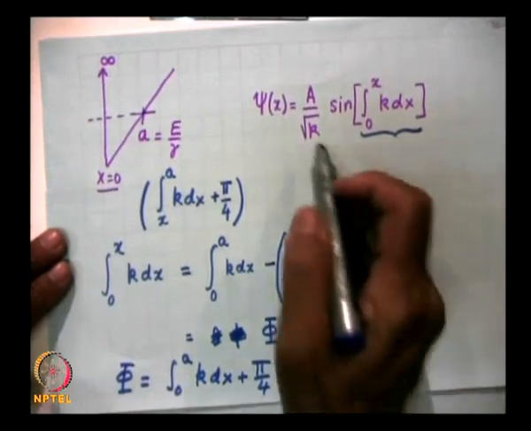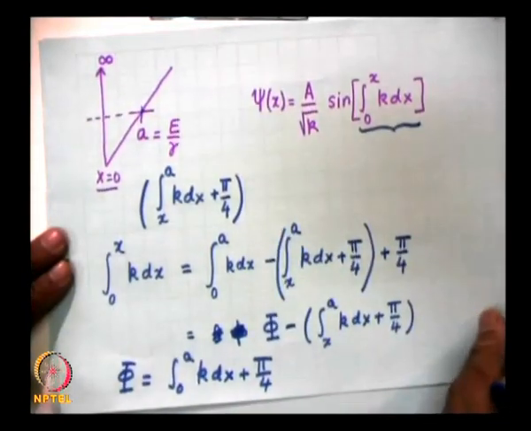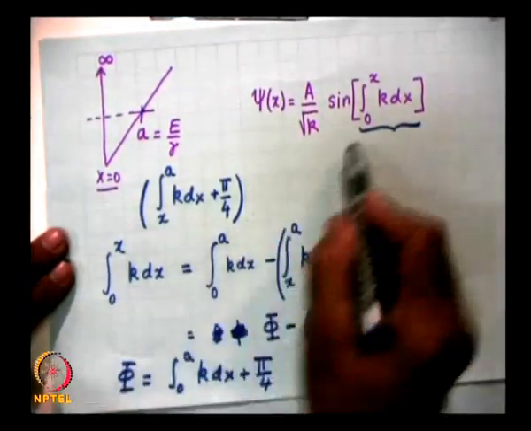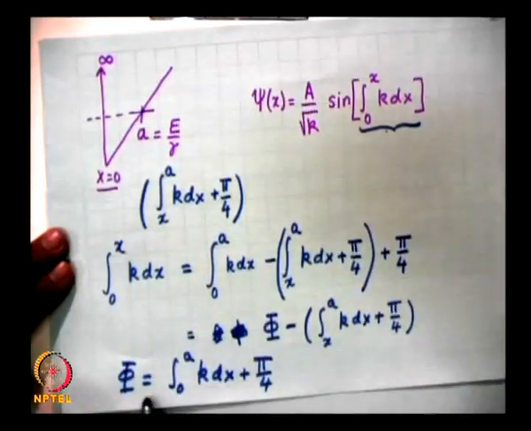So, therefore, the wave function is psi of x equal to A by root k sine of this thing. So, this argument is equal to so much.